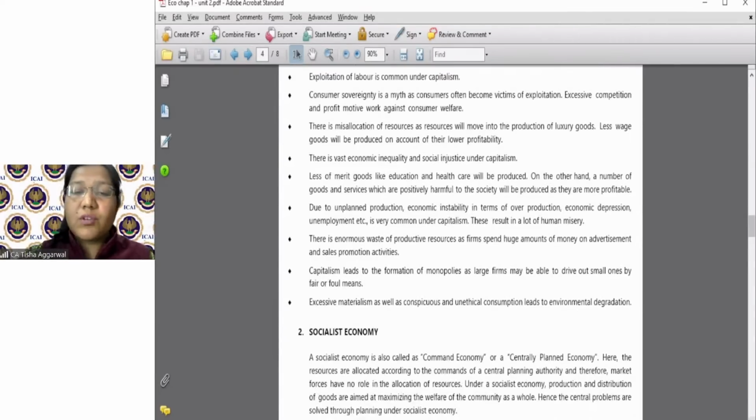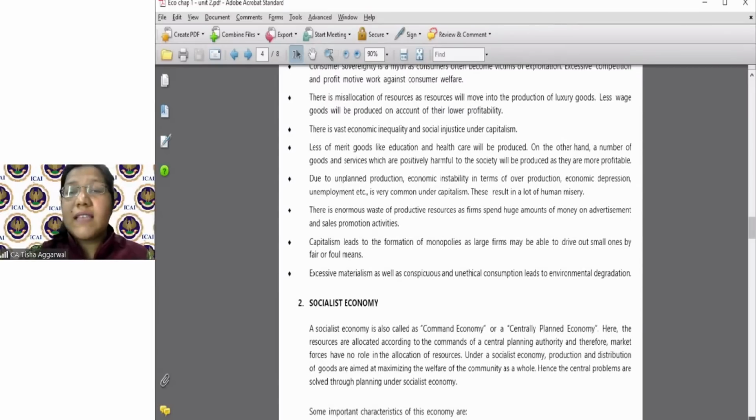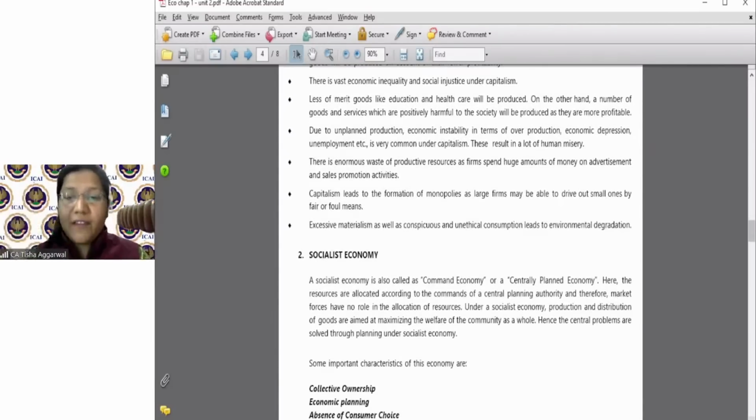Next comes to the socialist economy. Socialist economy वो है जो centrally planned economy है, social welfare को देखती है, government को देखती है, वो बोलती है जी government ने जो बोल दिया वो मान लो. Whatever the government decides, let's take it as the last line. Why? Because government talks about the people at a mass. जो majority लोग हैं उनके बारे में government ही सोचता है. तो socialist economy में production, distribution, सब कुछ जो सोचे जाते हैं, the problem of what to produce, how to produce, for whom to produce, all these central problems are solved through the socialist economy, through the central planning authority.